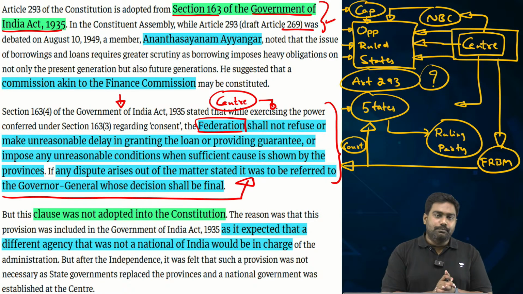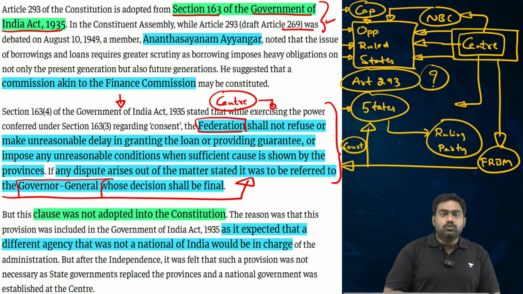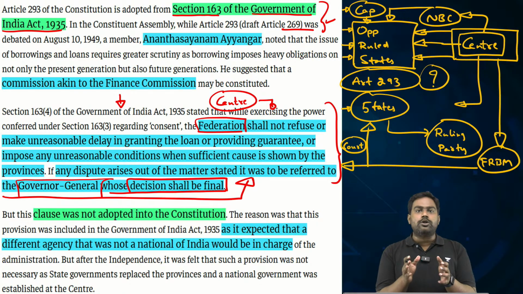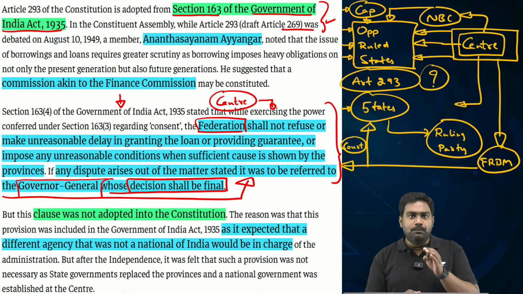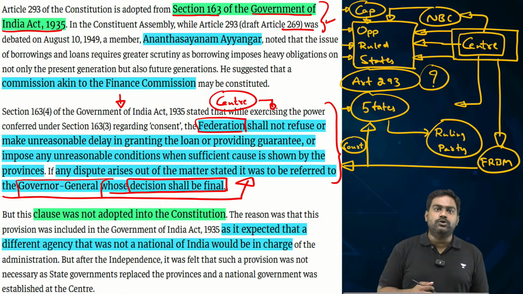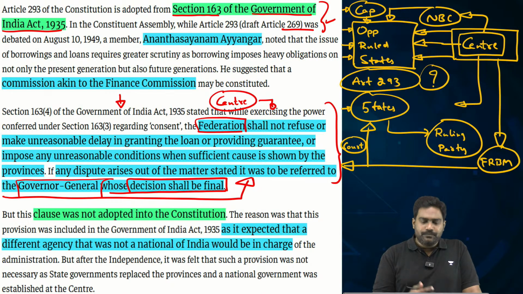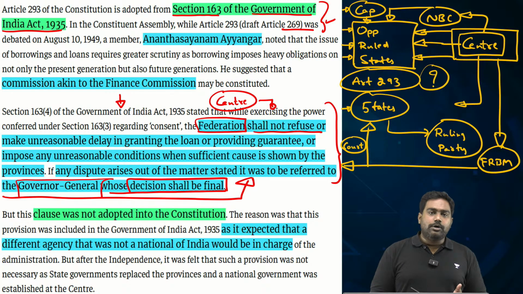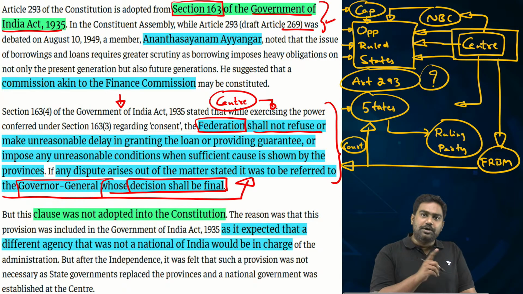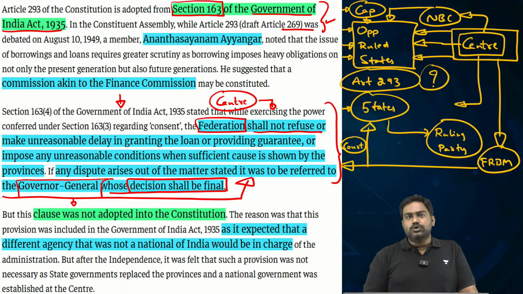And if there was a dispute between the provinces and the center, the Governor General of India, who is a British officer essentially, would decide whether these loans should be allowed or not. And the decision of the Governor General would be final. So this exact provision was of course not carried forward into our constitution. As you can imagine, this provision was not suitable for an independent India, because Section 163 provided the entire authority to a foreign national, to a British officer, the Governor General. So there was no way that this exact provision could be carried forward.